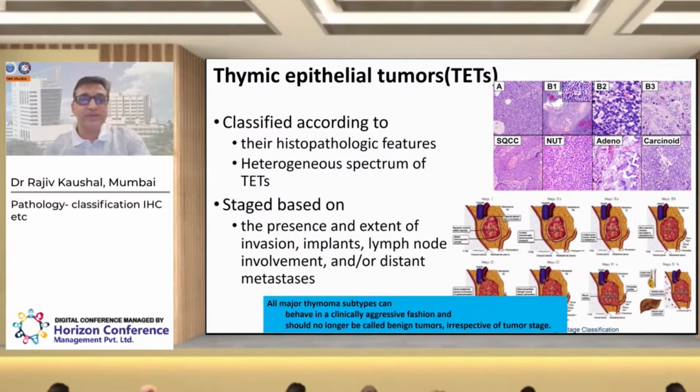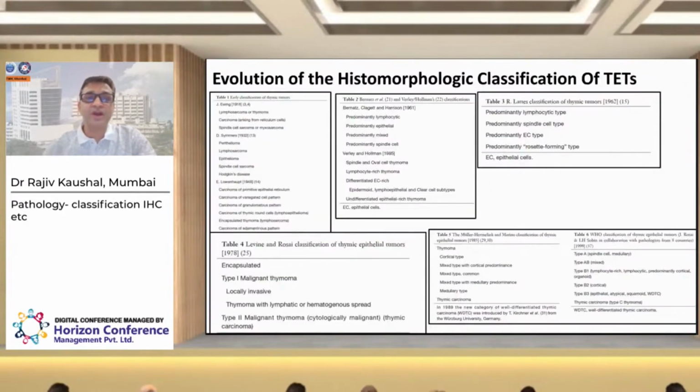We have to keep in mind that although earlier it was presumed that thymomas are benign, they are potentially malignant, and irrespective of the type of thymoma, we have to consider them malignant. In the evolution of the classification of thymomas, we have seen a lot of changes occur, especially in the 90s.